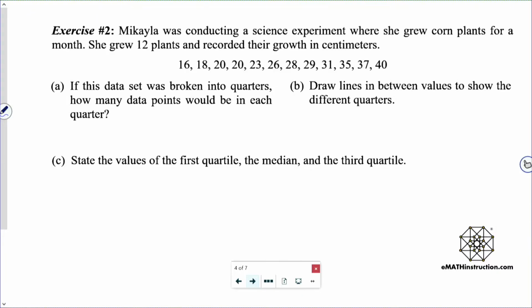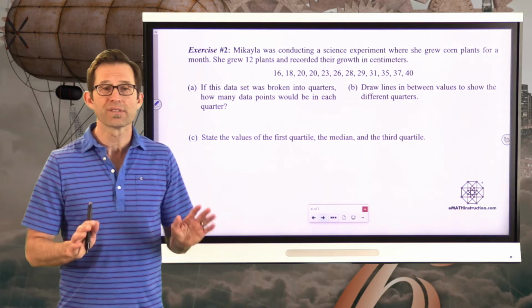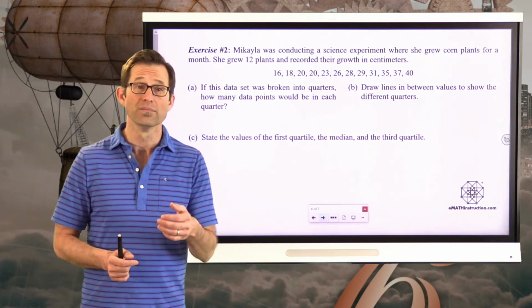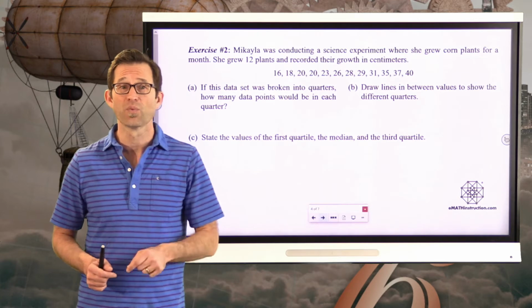Michaela was conducting a science experiment where she grew corn plants for a month. She grew 12 plants and recorded their growth in centimeters. Letter A. If this data set was broken into quarters, how many data points would be in each quarter? Well, that's pretty easy. By the way, in statistics there are lots of symbols used for various measures, and one of the simplest is how many data points we have in the data set.